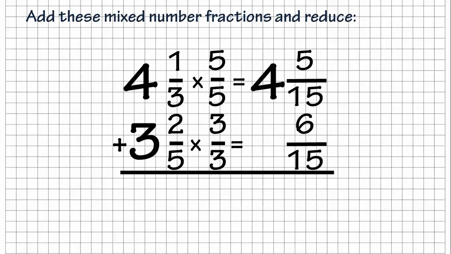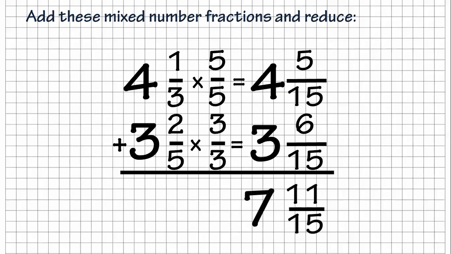Once we do that, you can bring your whole numbers over. Some people leave them on the left side, way over there. Some people move them over. I like to move them over. It just helps me to kind of keep everything straight without getting things out of place. But it's kind of each to your own on that one. Once we're here, we're going to add the top numbers. 5 and 6 is 11/15, and then 4 plus 3 is 7, and that one is reduced to its lowest term.